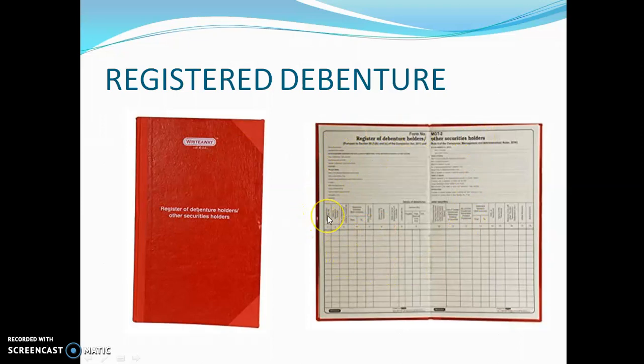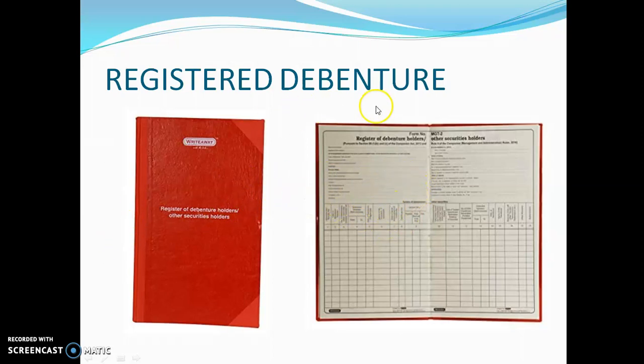So it may have the name of the debenture holder, the number of debentures, the value of debenture, maturity date, etc. These are the columns which show that all the details of a debenture holder are mentioned in this register. If I open the register, it will look like this.